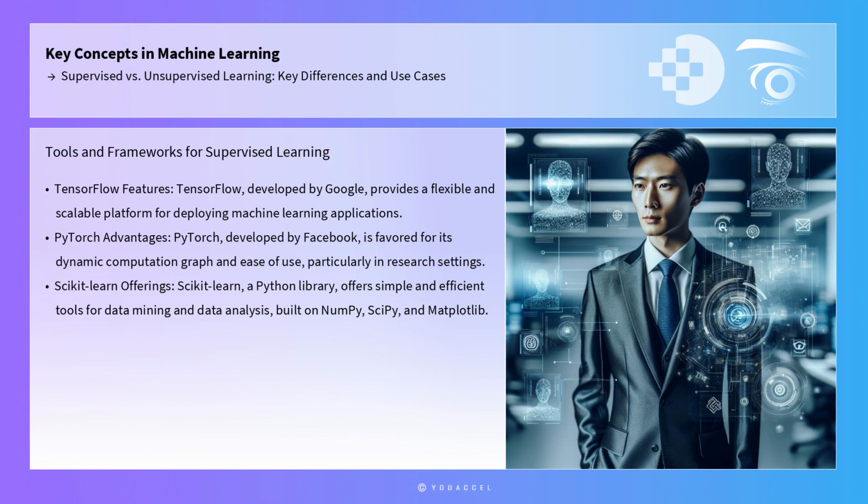TensorFlow and PyTorch, two popular open-source libraries, offer comprehensive ecosystems for building and training machine learning models. TensorFlow, developed by Google, provides a flexible and scalable platform for deploying machine learning applications, while PyTorch, developed by Facebook, is favored for its dynamic computation graph and ease of use, particularly in research settings.